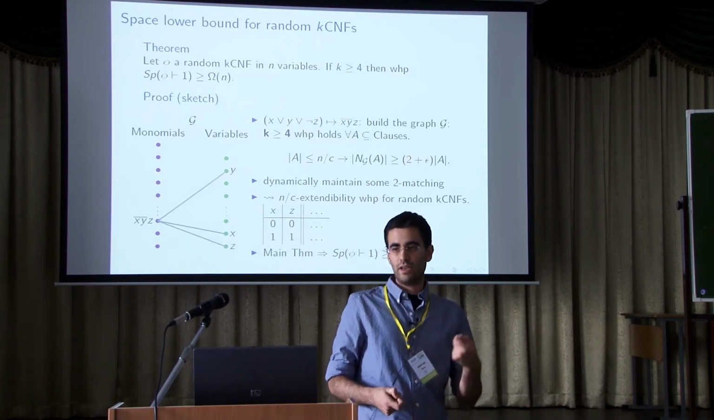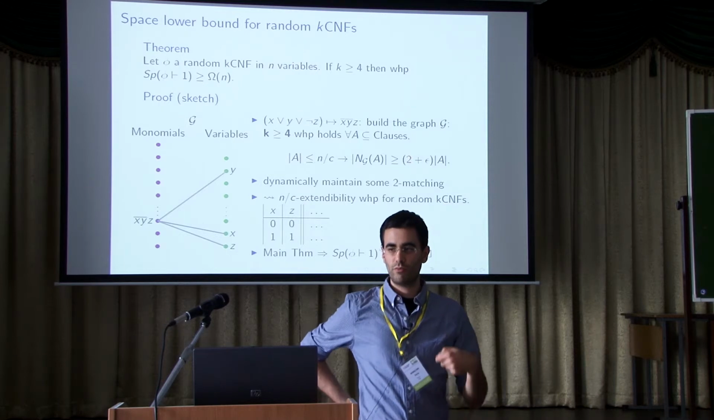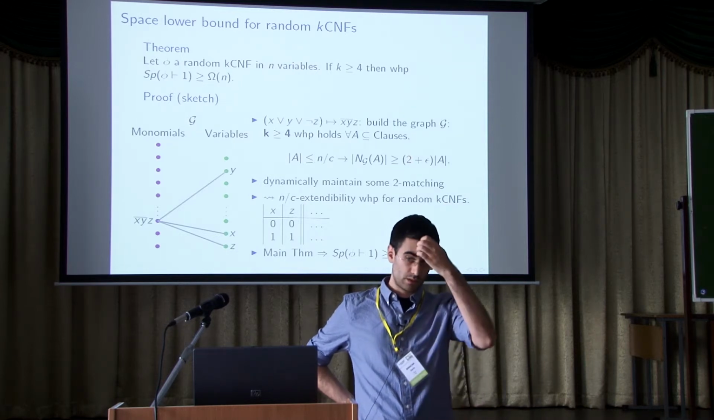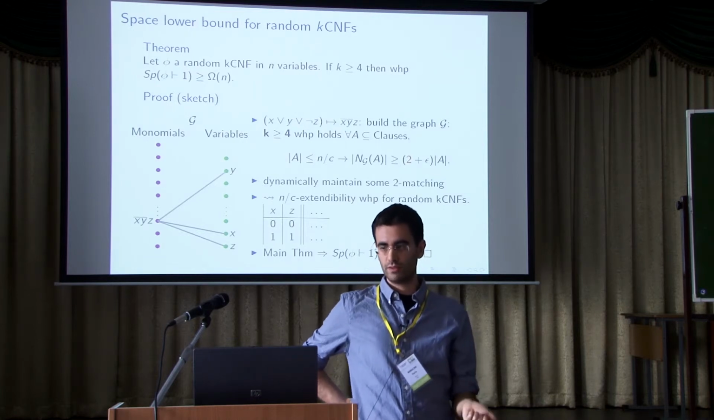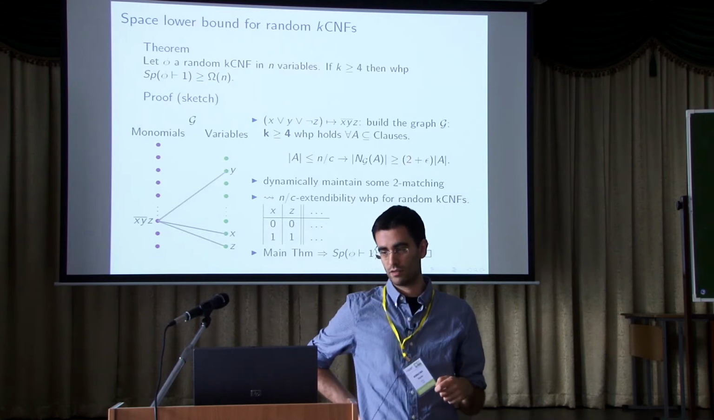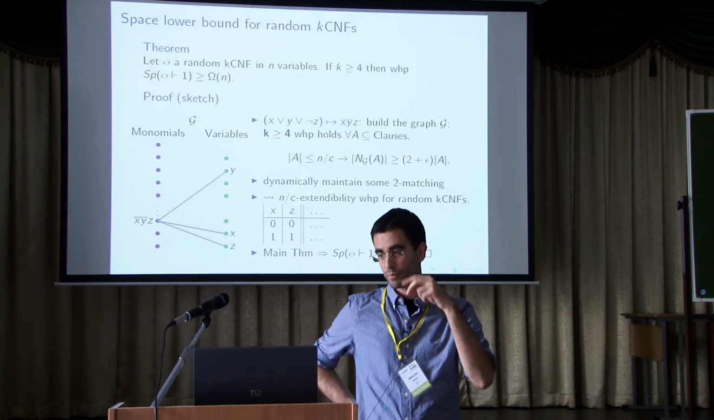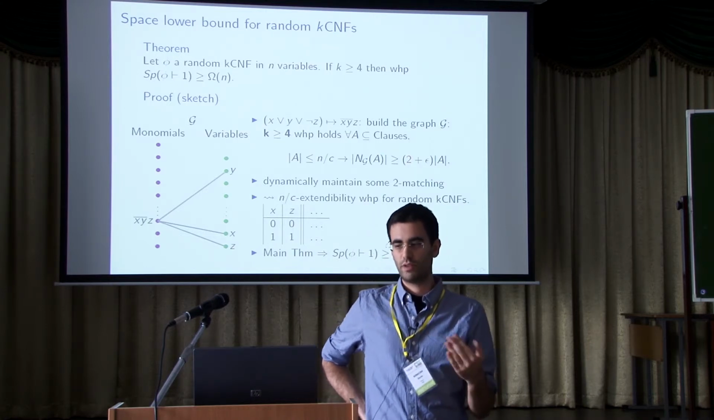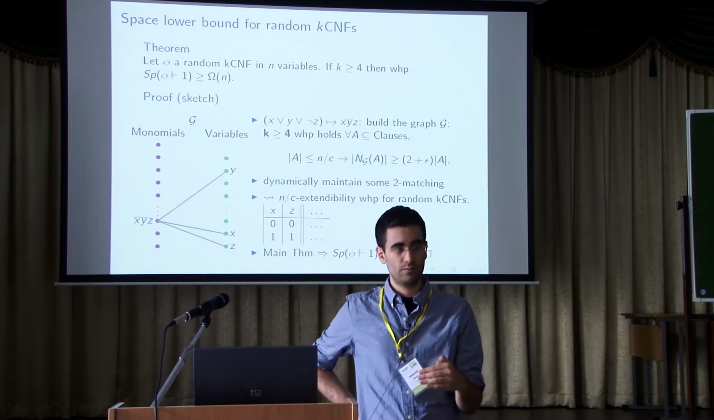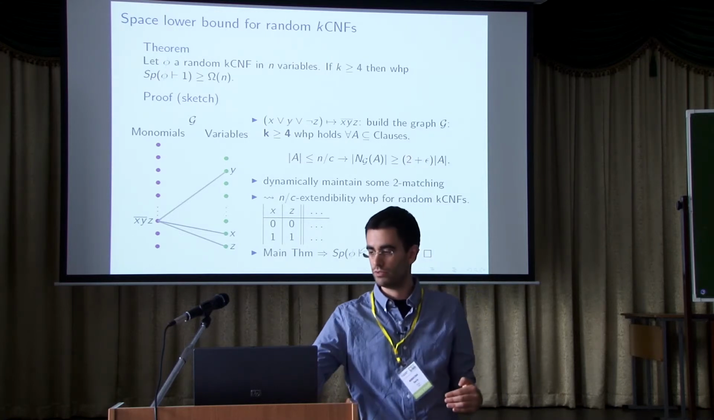And suppose k is greater than or equal to 4, then we are able to provide, by a standard union bound, some expansion property on this graph that allows us to dynamically maintain some 2-matching in this graph. And from this, it's easy to build an Omega(n)-extendable family. So we have built an Omega(n)-extendable family, and for free, for the main theorem, we obtain a